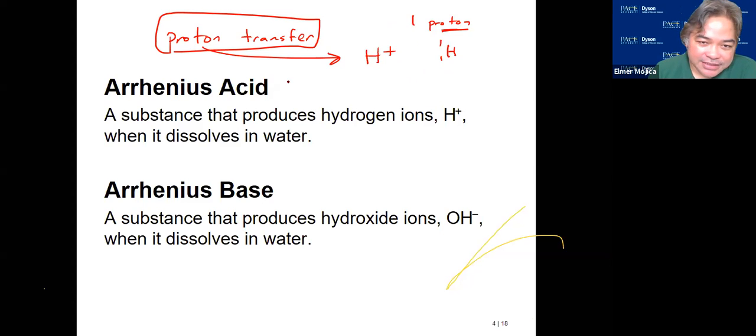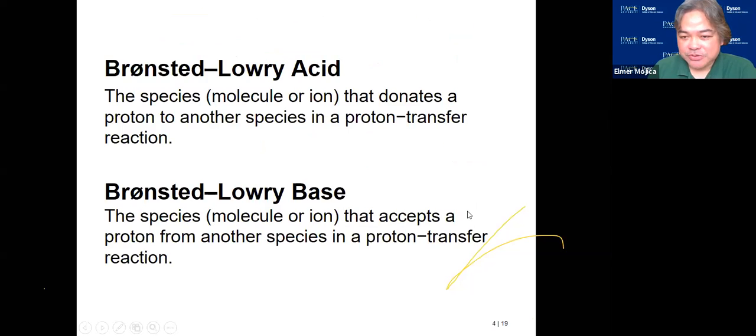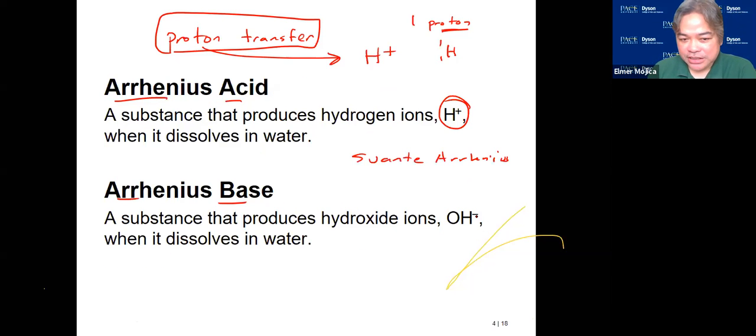Acid and base have different definitions. The first one is by Arrhenius, Svante Arrhenius, a Swede. As part of his dissertation, he proposed the definition of an acid and a base. He proposed that an acid is any substance that produces H plus when it dissolves in water, and a base is anything that produces OH minus when it dissolves in water.